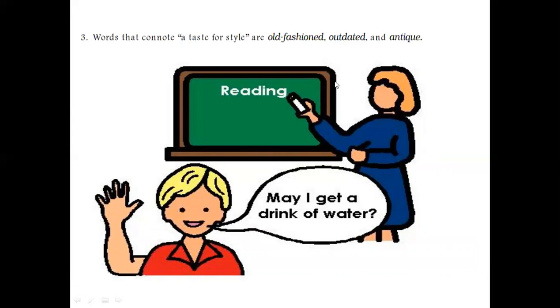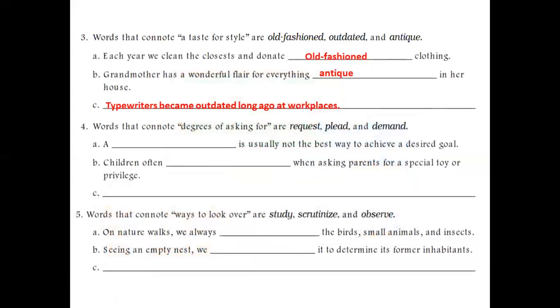Requesting is taken in a neutral manner. You ask politely or formally of somebody. It's considered neutral.